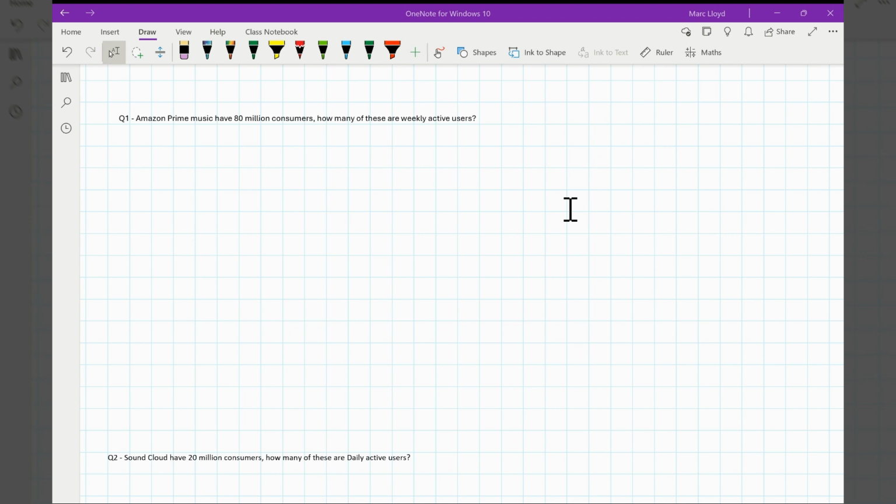Okay, that's enough time, hopefully. So we have 80 million consumers, so 80. How many of these were weekly active users? This is on Amazon Prime. So if we go to Amazon Prime, so that's Amazon Music Prime, or Amazon Prime Music, not Amazon Music Unlimited, the weekly active users was 18%. So we're going to multiply that by 0.18. I should have had my calculator in front of me, shouldn't I? That's lazy. So 80 times by 0.18, and have it in the correct mode, that gives us 14.4. So we would be suggesting that 14.4 million would be the amount of weekly active users that they have.